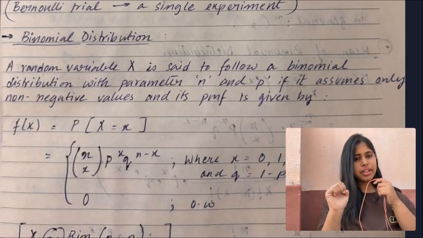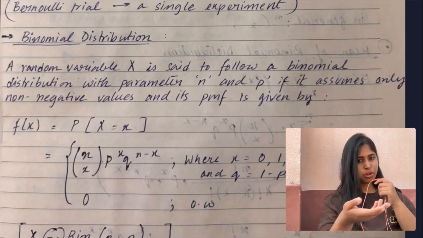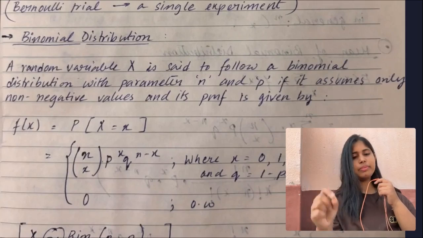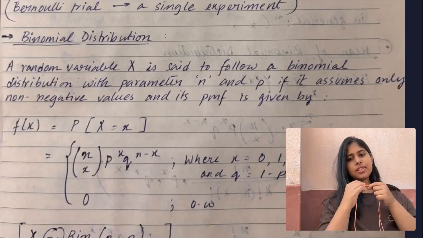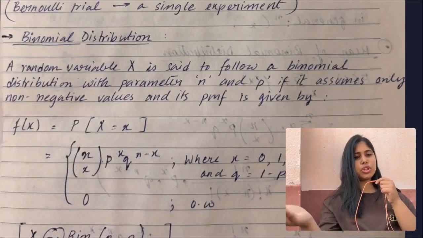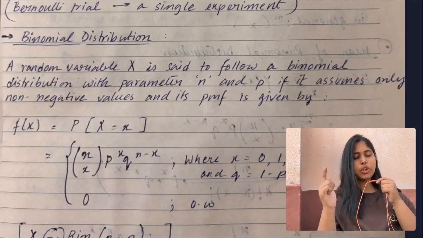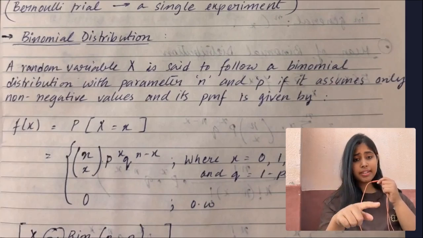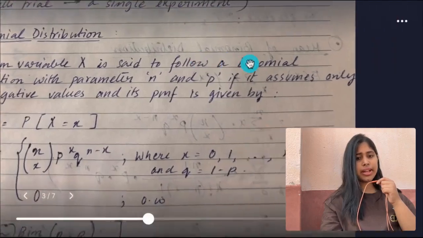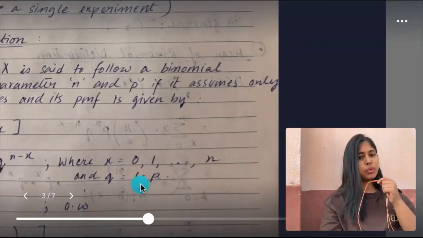What does it mean here? There are two parameters here, n and p. What is n? n is the number of trials. And what is p? p is the probability of success in each trial. And then the PMF is given here. F(x) = P(X = x) = n choose x, p to the power x, q to the power n minus x, where x = 0, 1, and so on till n, and q is 1 minus p, and 0 otherwise.